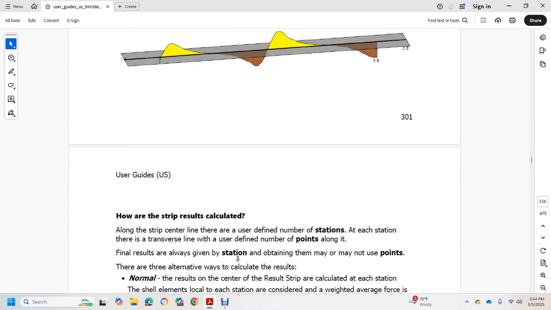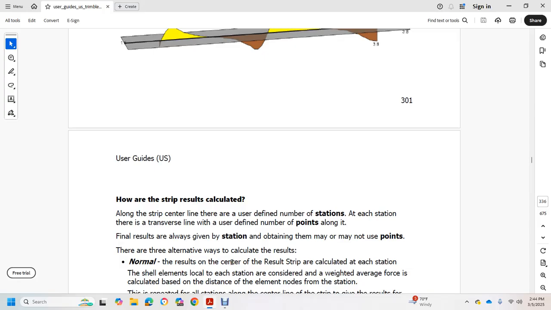Strip results are calculated along the strip center line, defined with a number of stations. Each station has a transverse line with a user-defined number of points along it. The final result is always given at the station, and may or may not use the points.